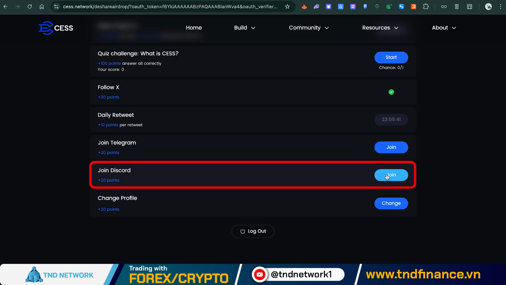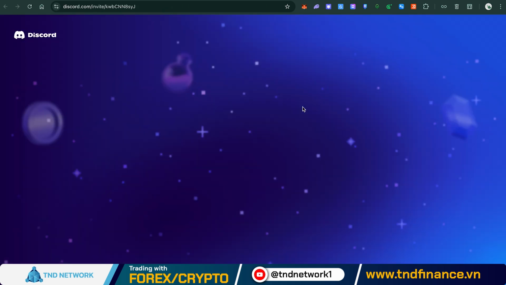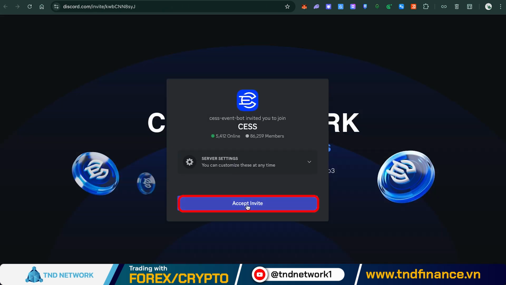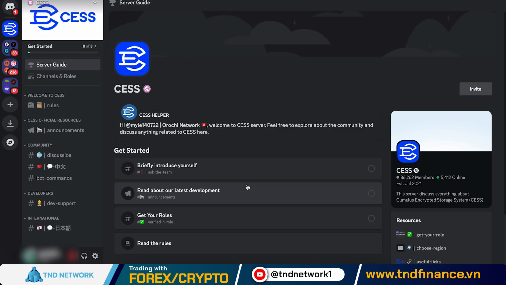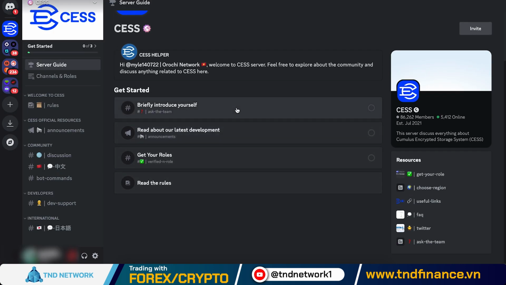Join Discord. Joining the project's Discord server will also earn you 20 points. Click the Join button, the system will open Discord, and you will accept invite to join the server. After entering the Discord server, there may be a few more steps such as accepting the server's rules. Just follow the instructions provided.